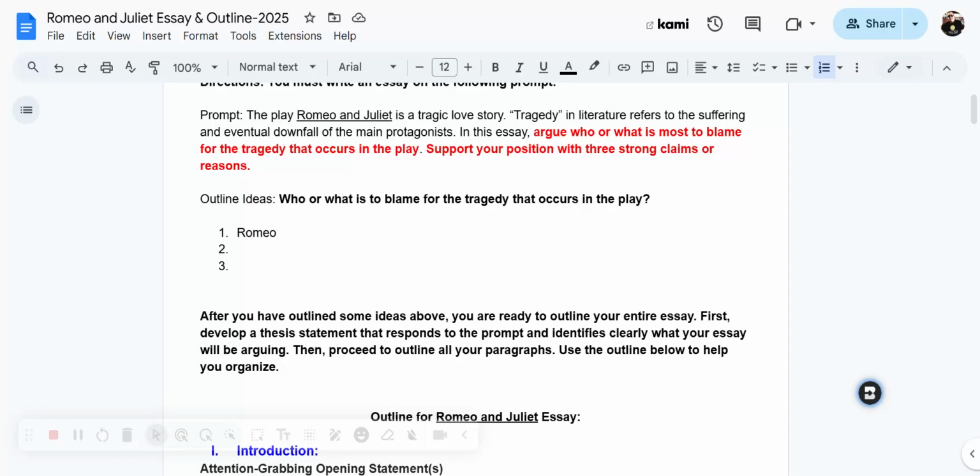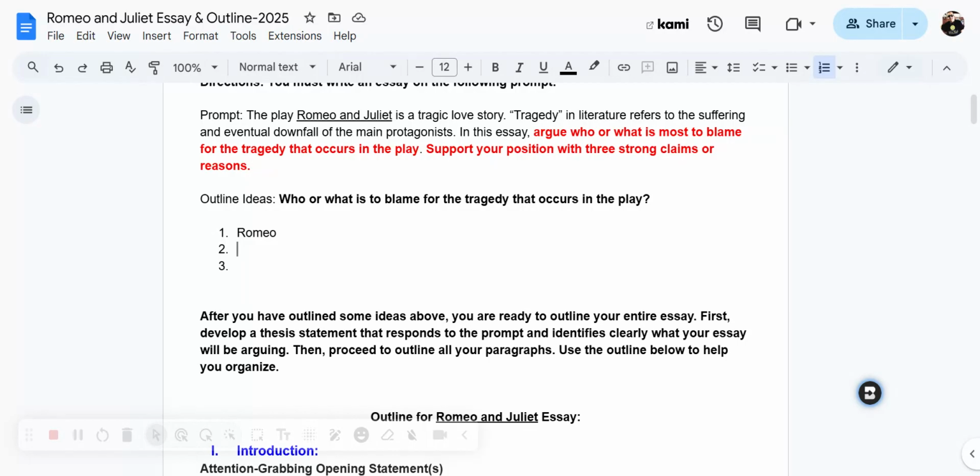Okay. So you can write down characters if you have specific characters, and you can do 3 characters if you want. However, if you want to make your essay a little bit more thought-provoking or a little bit broader in range, you don't have to blame just characters. For example, you could also choose an aspect or a quality or a trait or some kind of flaw or something else that can be blamed.